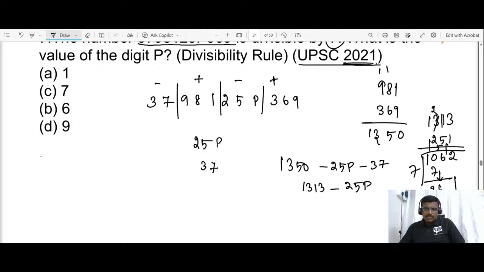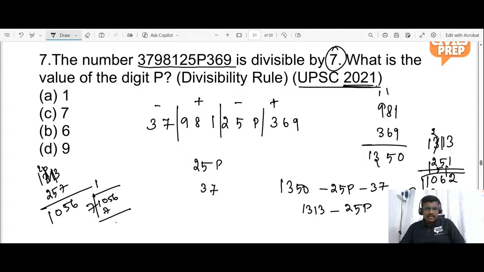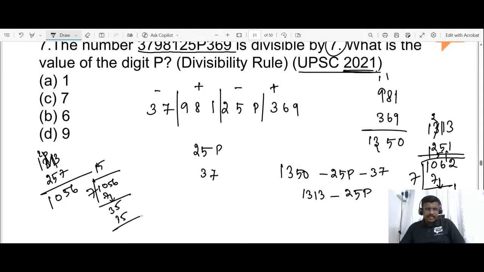Now let us move on to 1313 minus 257, which gives 1056. Now find whether 1056 is divisible by 7. 7 1s are 7, 7 5s are 35. So it does not leave a remainder of 0.